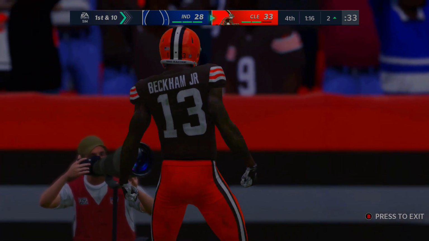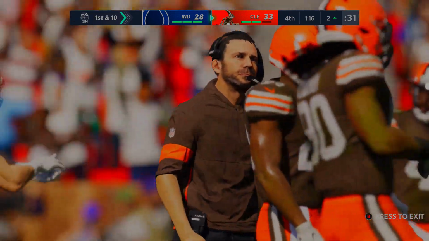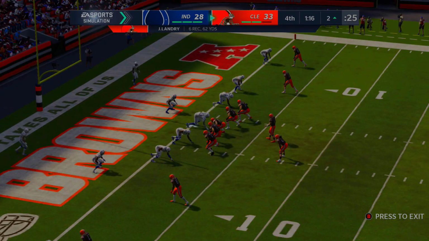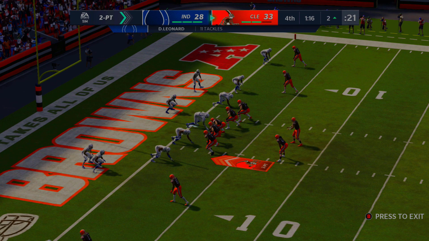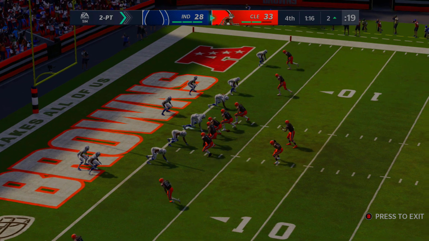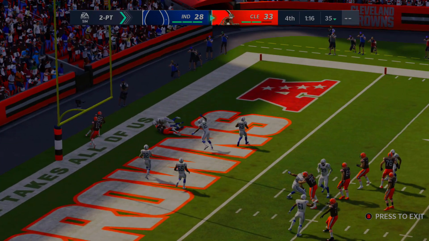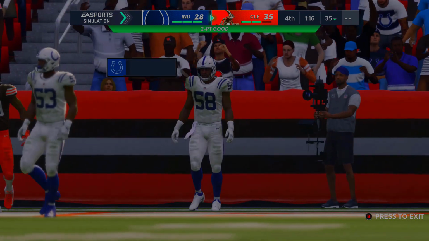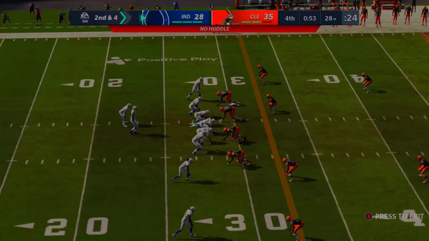The Browns are going to go for 2 after this, just so if the Colts end up getting a touchdown, it would make it a tie game, considering a 7-point difference if you make the 2-point conversion here. So here they lined up, 33-28, get these 2 points. They have 35 on the board, and here's Baker Mayfield looking for a slant pass. He's going to hit Jarvis Landry, and they will convert the 2-point conversion, 35-28, meaning the Colts have to get a touchdown to tie it. They can't take the lead no more. They've got to play for overtime.